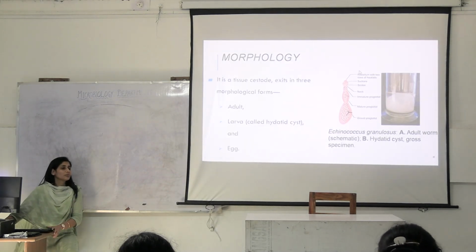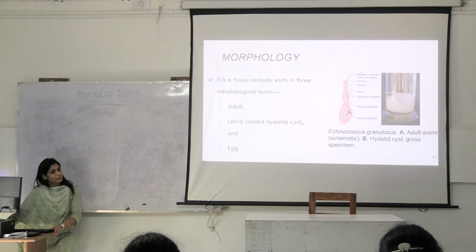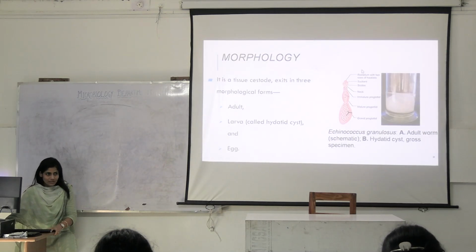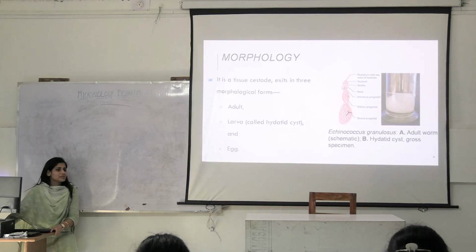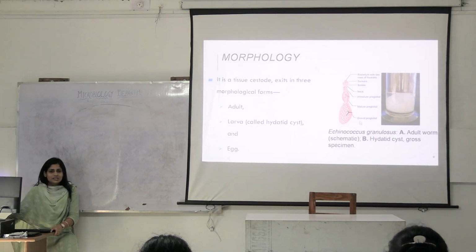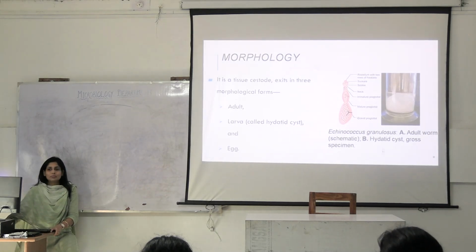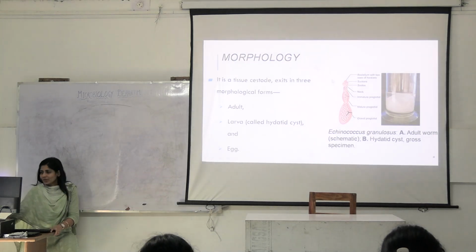Yes, you're right. It was not in Taenia saginata, it was in solium. Okay. Then these suckers were present in both. Then we saw that there was a neck, all these segments were there. Then there were gravid proglottids. We call them proglottids. Okay.